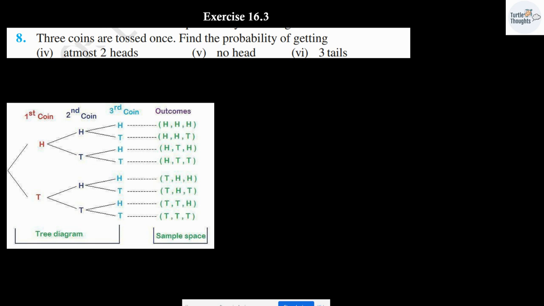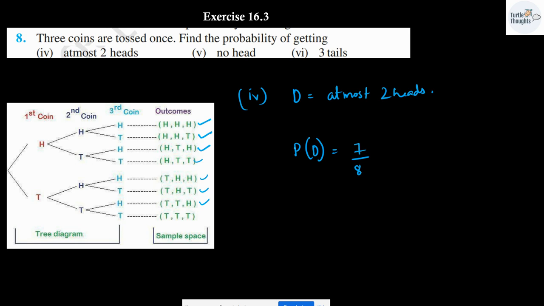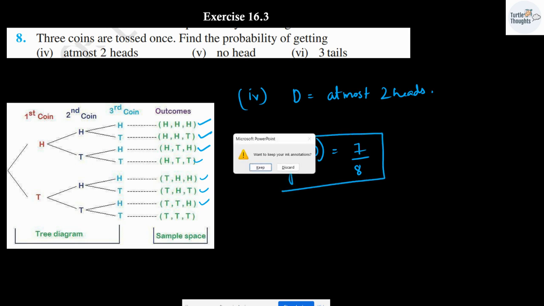Moving on to the next one. At most two heads. Let me consider D to be the event of getting at most two heads. At most two heads means two heads or less than two heads. That is what at most two heads means. Now, all the possible outcomes can be taken, except TTT. Except TTT, everything can be considered. Probability of event D is going to be 7 over 8. This will be your answer.